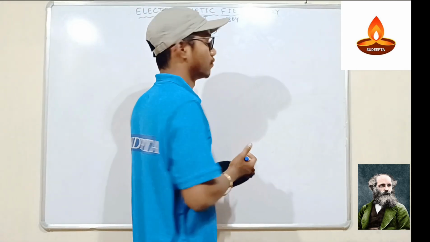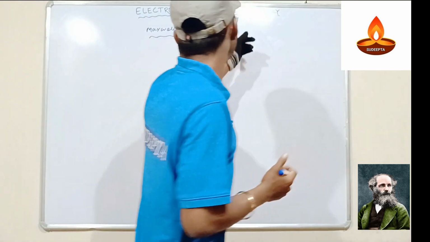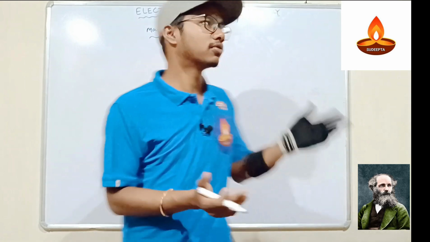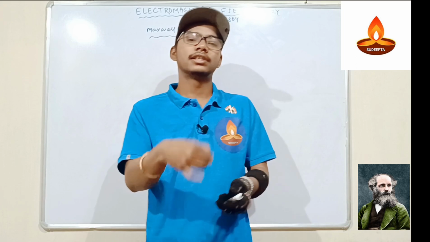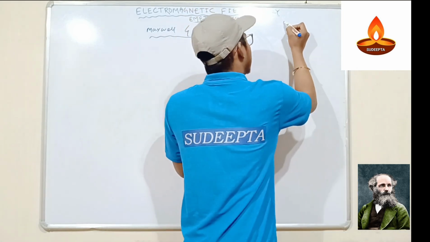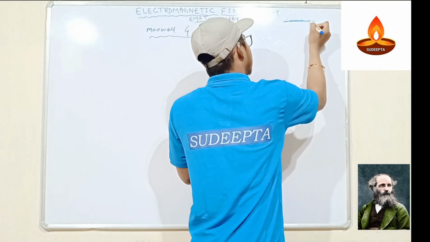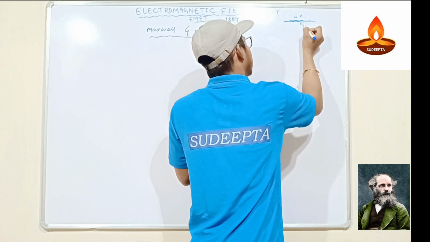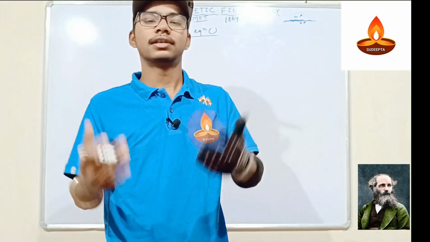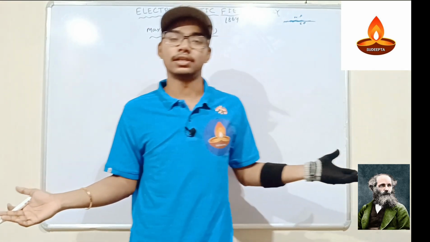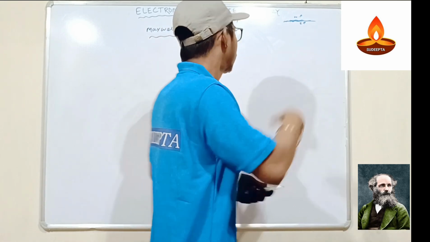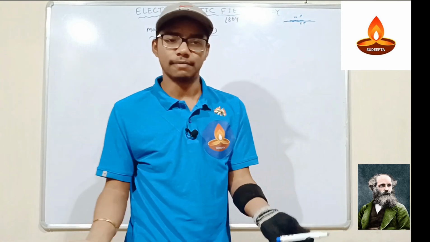So what are the four equations? He generated this theory in 1864. When we come to electromagnetism, that means electricity and magnetism. We all know that if there is electricity, there is magnetism. If current flows in a conductor, it also creates a magnetic field at the same time. If an electric field is generated, the surrounding magnetic field is also generated, and the angle between them is 90 degrees. We all know about it, so if there is a magnetic field, there is an electric field.